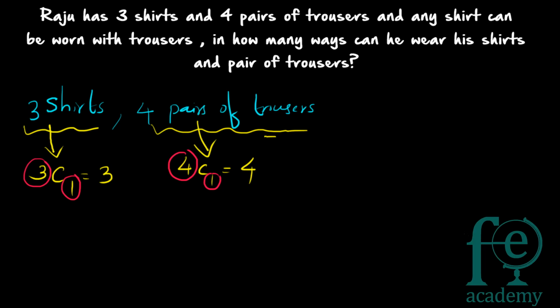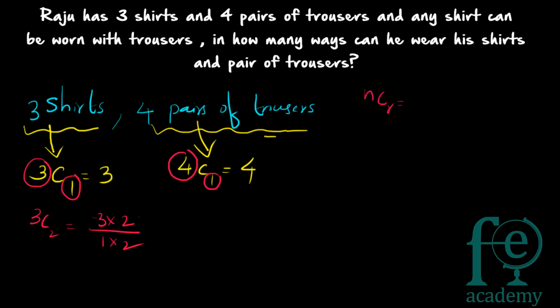And how many ways can he select a pant? It will be 4C1 ways. So 3C1 is the same as 3. So 3C2 means how will you write it? 3 into 2 divided by 1 into 2. That means what is the digit coming down? It should be written like this. So 3C2 means starting from 3, 2. One more number has to be written. Similarly in the numerator also.